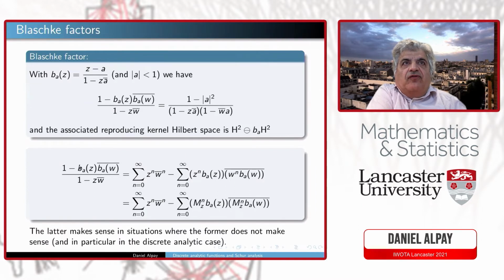and you have this. So you see, this is a reproducing kernel, but on purpose, I rewrite it in such a way. And the reason for that is that in a number of situations, and that will be the case for the discrete analytic setting, sometimes this would not make sense, but this makes sense when you replace M_z^N by, for instance, the shift we defined. So in the classical case, these two expressions are the same, but in some cases, this is more general. I don't want to say general, we're not speaking of a generalization of complex analysis, but in some cases, this makes more sense than in the classical case.